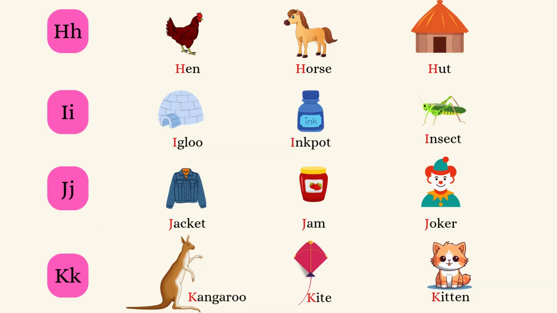Okay, let's learn letters H, I, J, and K. The sound of H is H. Hen, horse, hut. The sound of I is I. Igloo, ink pot, insect. The sound of J is J.